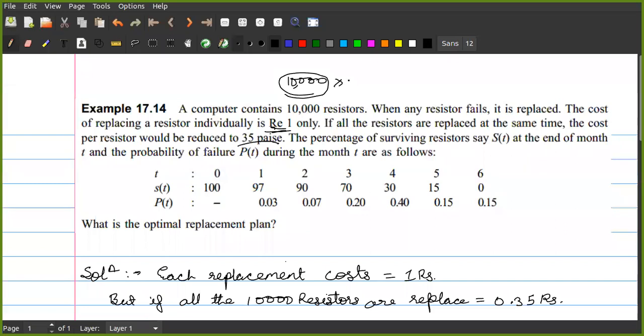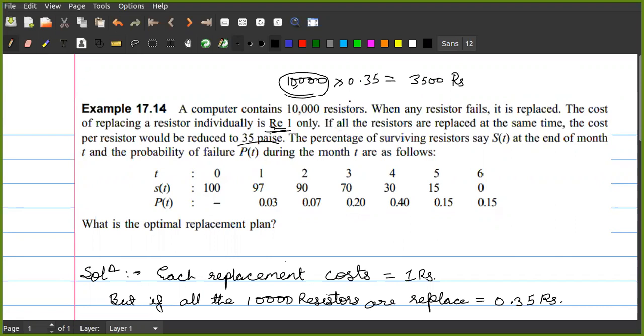But now if this 10,000 is multiplied with 0.35, what will be the cost? Students, am I audible? Sir. Hello. So then please answer. 10,000 into 0.35 will be 3,500 rupees only.